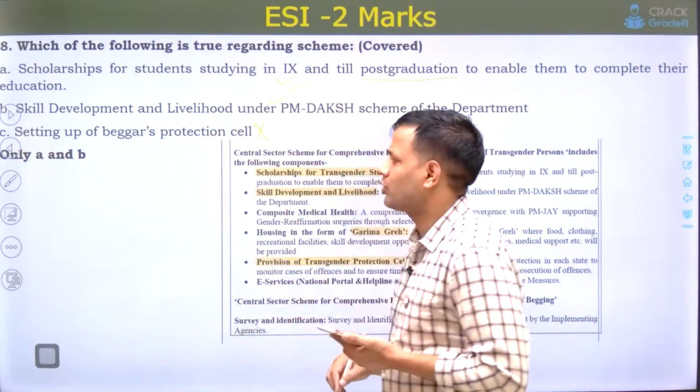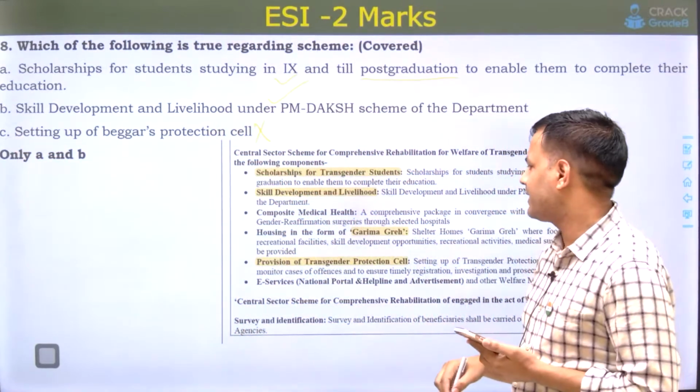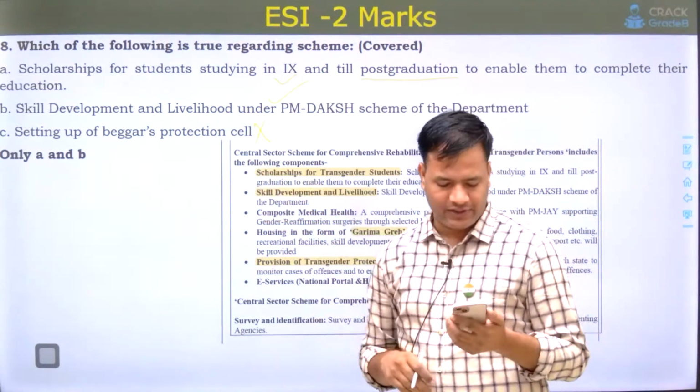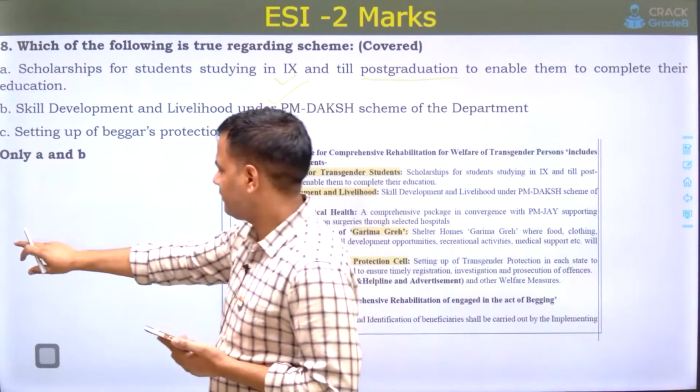But this was not correct: setting up of beggars protection cell. This was the transgender protection cell. So only A and B were correct. Next question.